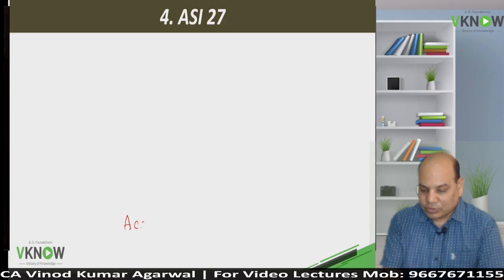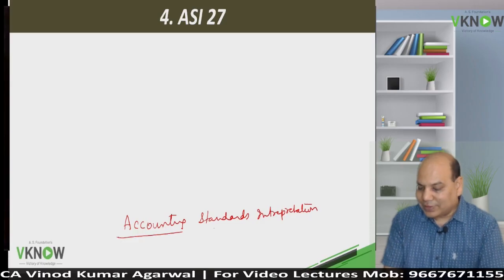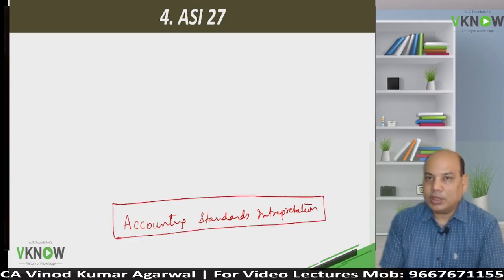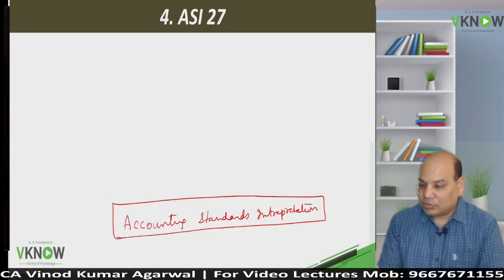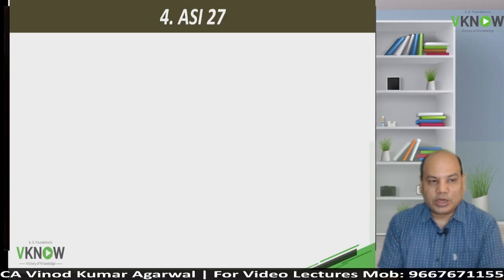There is one accounting standard interpretation 27 also. ASI means accounting standards interpretation, which is having same importance like accounting standard. So our institute has issued one accounting standard interpretation number 27, something which is not included in the standard, but it is important.